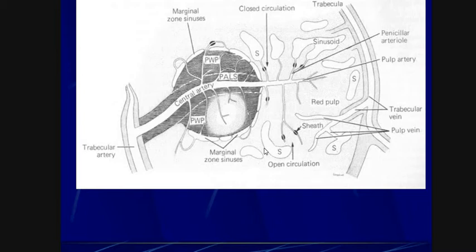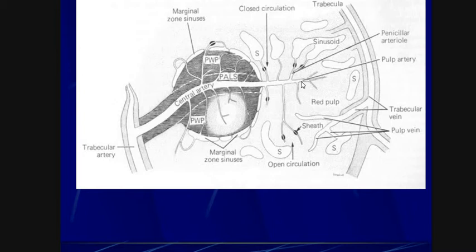This type of circulation is called open circulation, meaning fluid comes into free space and exchange of minerals and other nutrients takes place, and after that, through some other capillaries, the blood fluid is transported out. These are the pulp veins, through which this fluid goes out into some other big veins and venules.